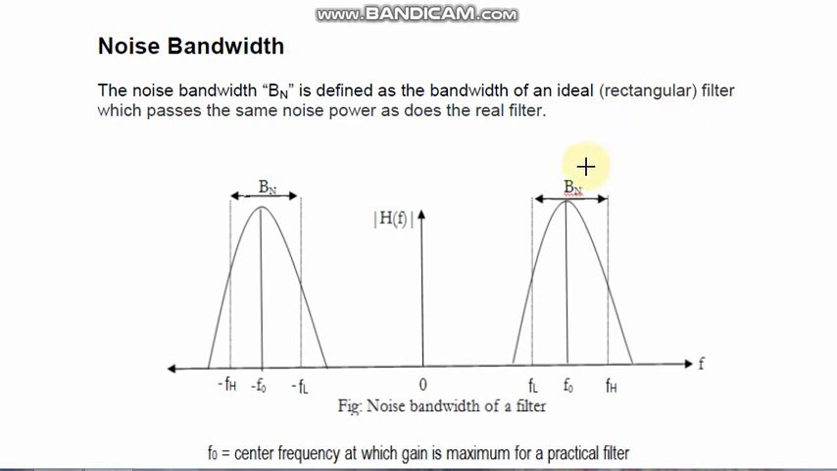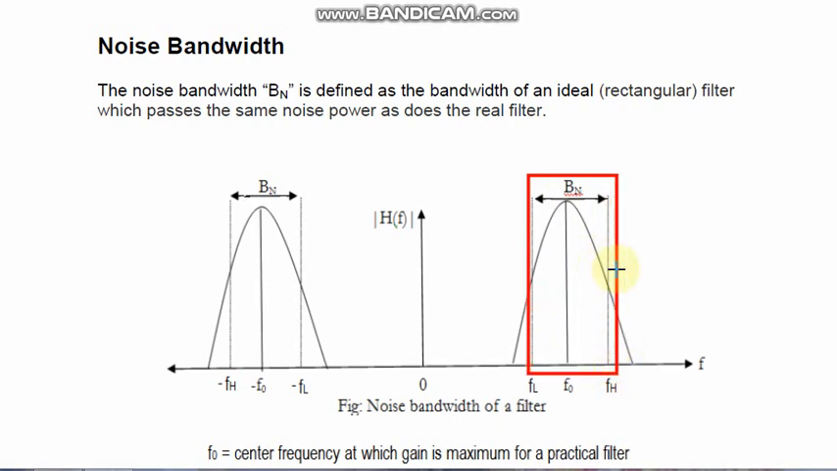Noise bandwidth. As I have already explained earlier, but now I think after having the concept of filter, you will be able to understand noise bandwidth in a better way. Now here in the graph you are watching two graphs. One is with the dashed line and one is with this elliptical shape graph. The one with the dashed line is for the ideal filter.